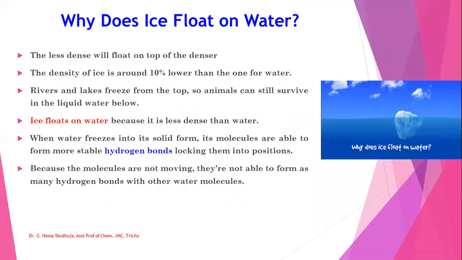Why does ice float on water? This depends upon density. The less dense will float on top of the denser. The density of ice is around 10% lower than that of water. Rivers and lakes freeze from the top, so animals can still survive in the liquid water below. Ice floats on water because it is less dense than water.